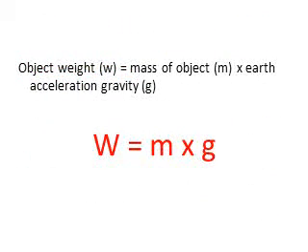Can we calculate the weight of any object? Yes, we can. How? By multiplying the mass of this object, which is measured in kilogram, times the Earth's acceleration of gravity, which is a constant value, and it's approximately equal to 9.8 or 10 meters per second square. So the weight, which is symbolized by W, equals the mass of the object times Earth's acceleration of gravity, which is symbolized by g.